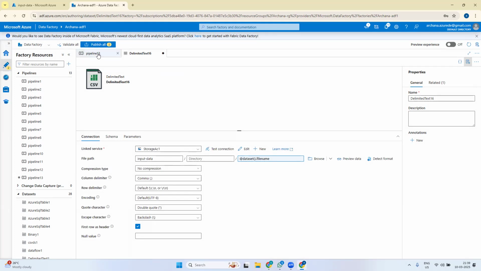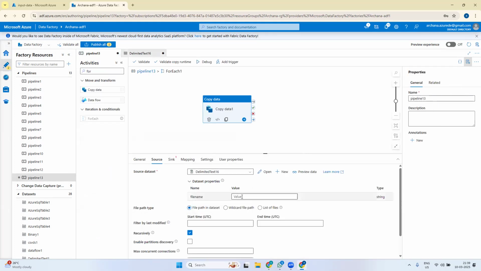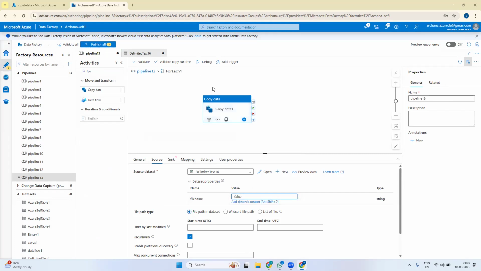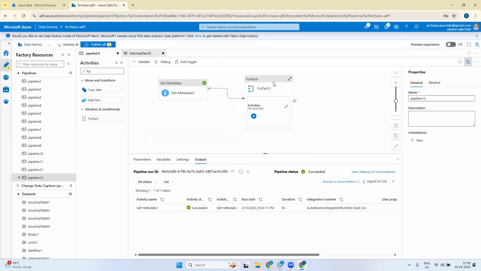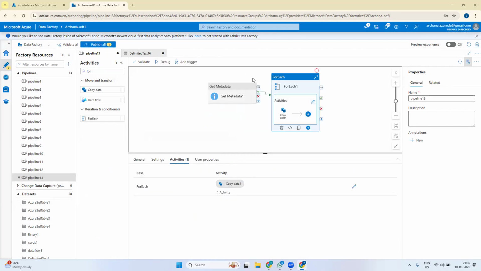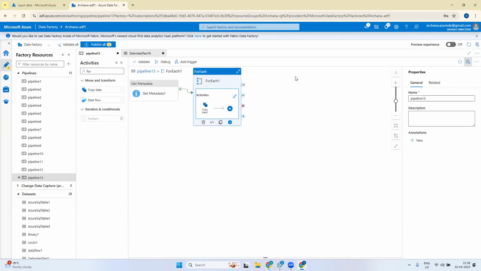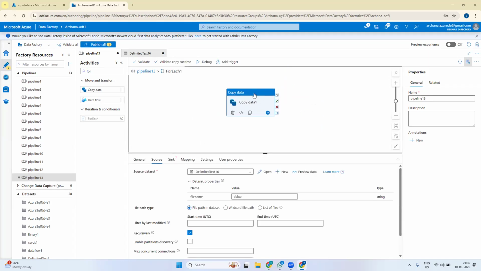When I go to this activity, it will ask where it should get the file name from. This copy data activity is inside the for each activity, right? So this for each activity is getting the output of this get metadata activity, and this output contains the list of file names. So this copy activity should get the file names from the for each activity. It should not get all the names at once, it needs to get each name one by one.